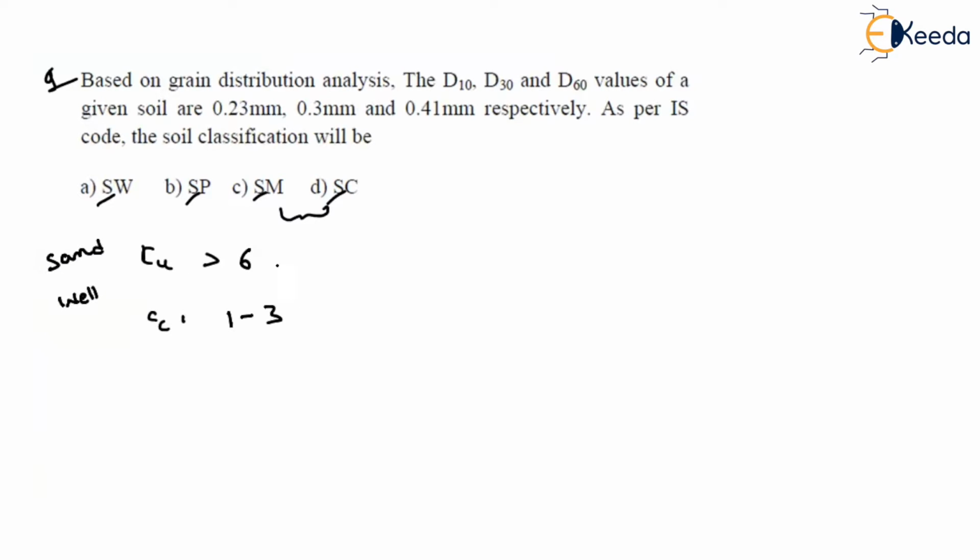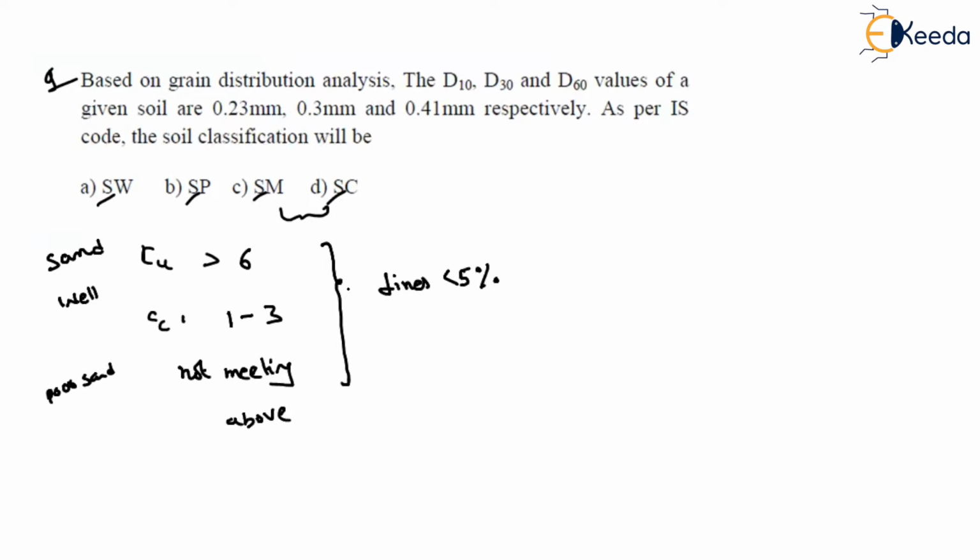If it is not matching these two, let us say we are talking about poorly graded sand, then it is not meeting the above requirements. And in addition to this, our percentage of fines should be less than 5%.